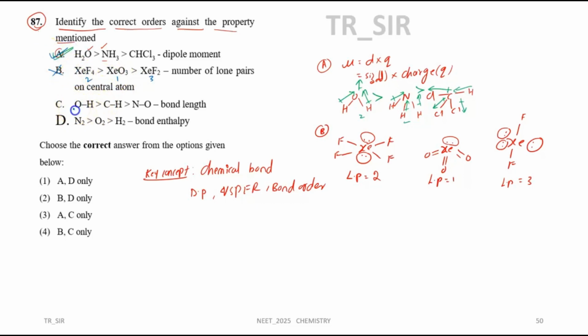Now go to statement C. C says, what is actually happening here? Bond length. So bond length, what happened? Bond order.